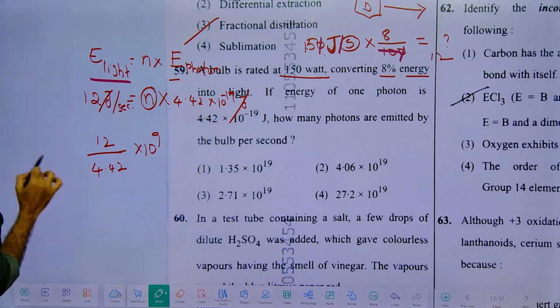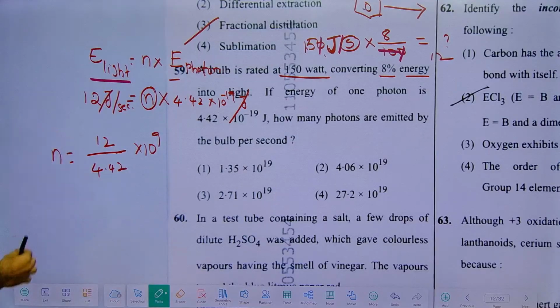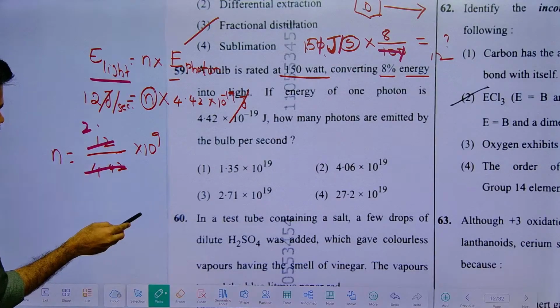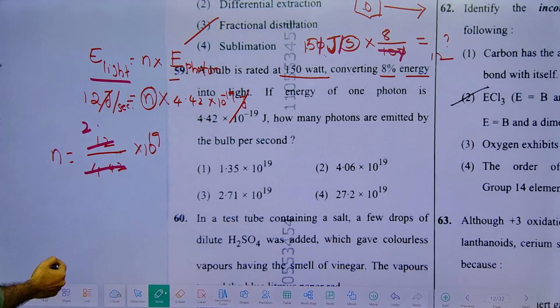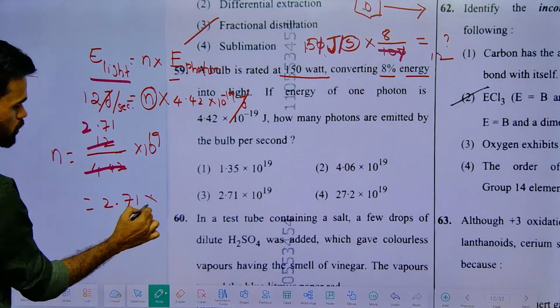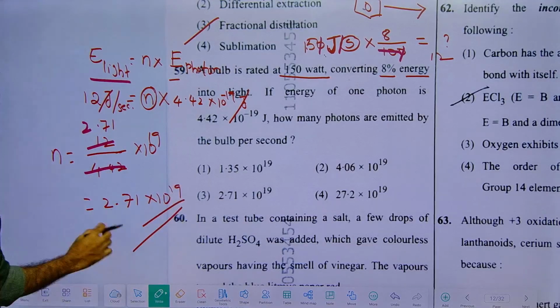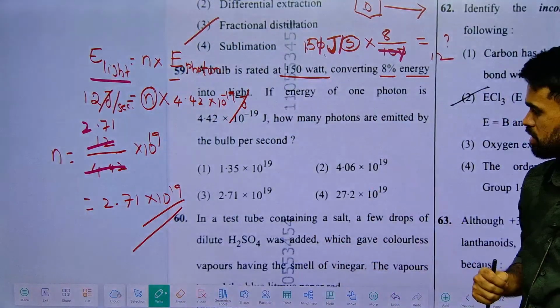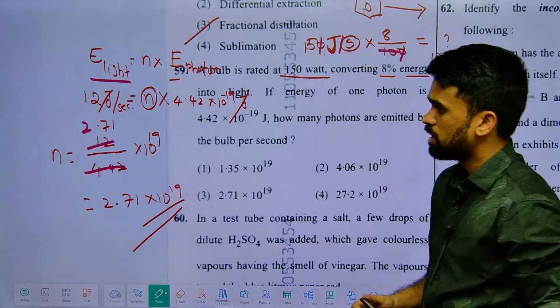This is the number of photons coming out. Okay, now try to simplify this. It will be around 2.71, as per the options. We will get 2.71 into 10 power 19. So do not worry about the exact value, just look at the options, you can easily get it from there. Right, now let's move forward.